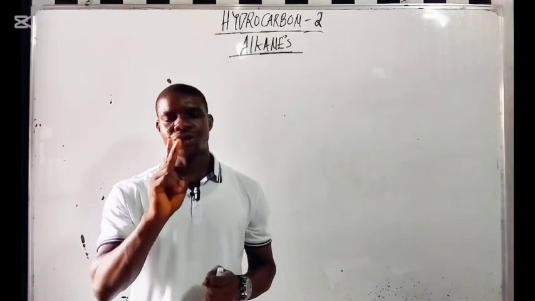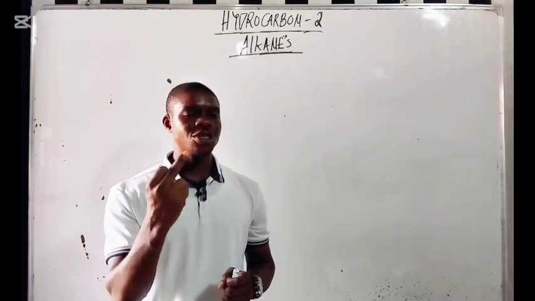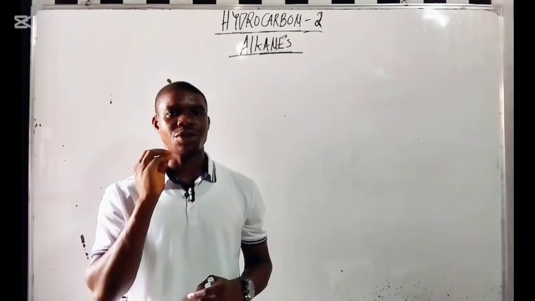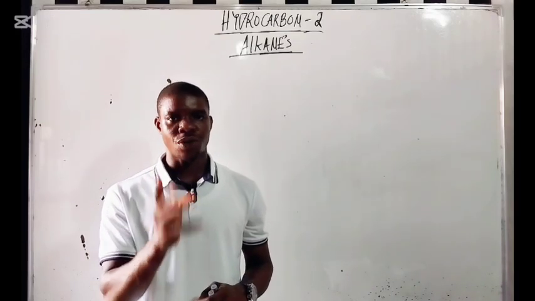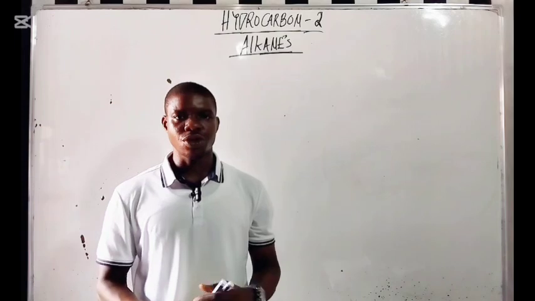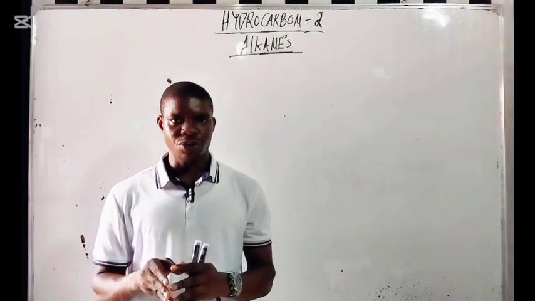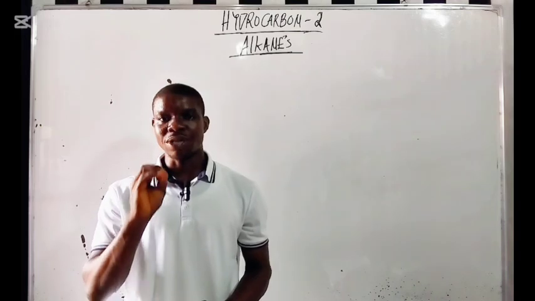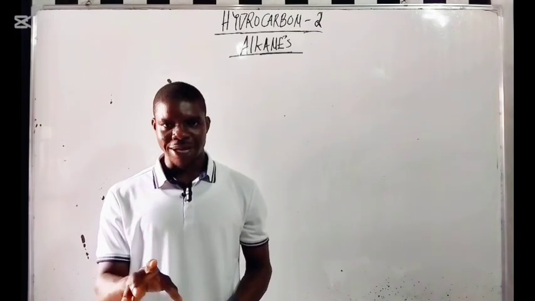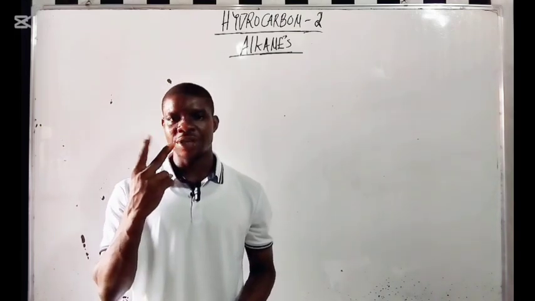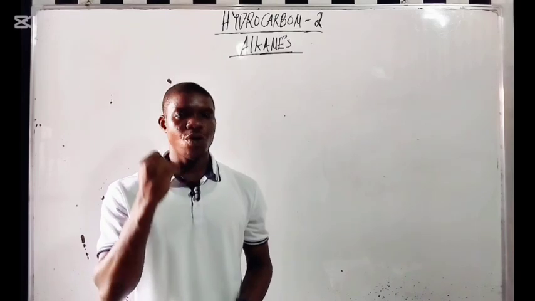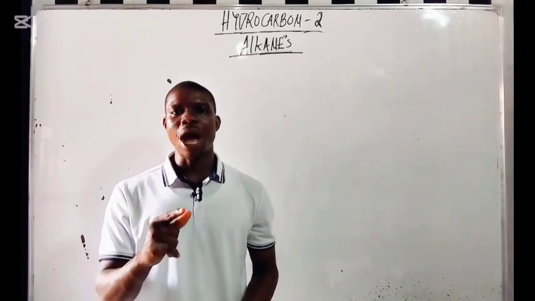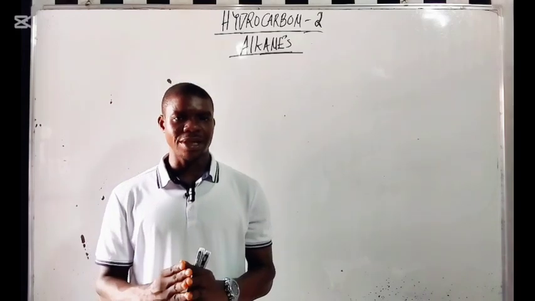Now there are two things we are not going to do in this video. The nomenclature of the alkanes, because I've already done a complete video on the nomenclature of the alkanes. The link to those videos will be in the description below. We are also not going to talk about isomerism, because I've also done a video on isomerism. So two things I'm not going to look at in this video: one is nomenclature, and two is isomerism.